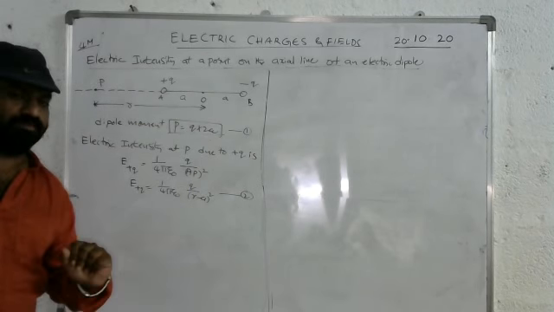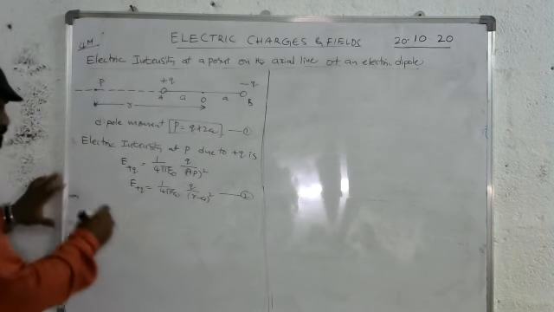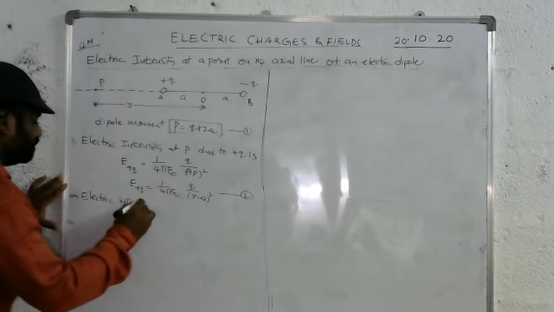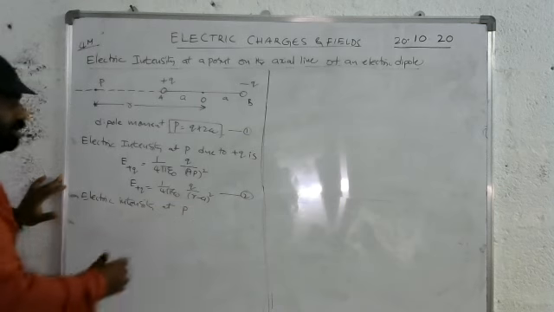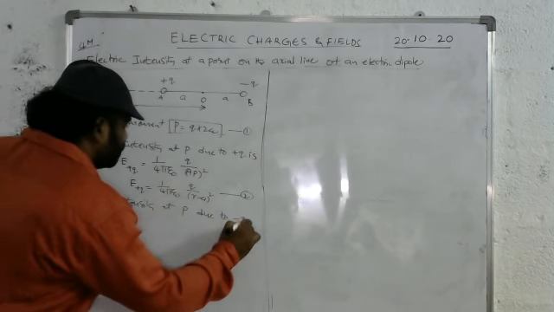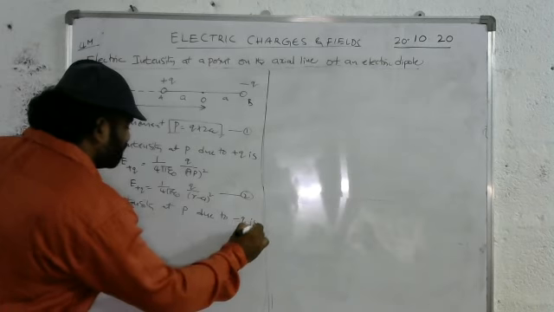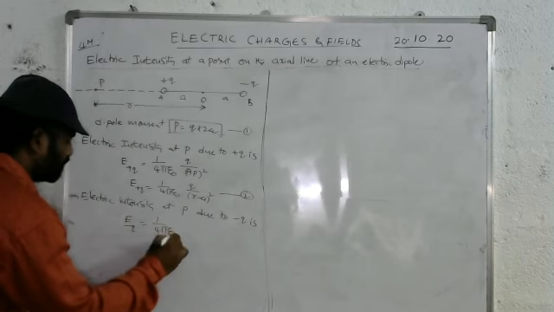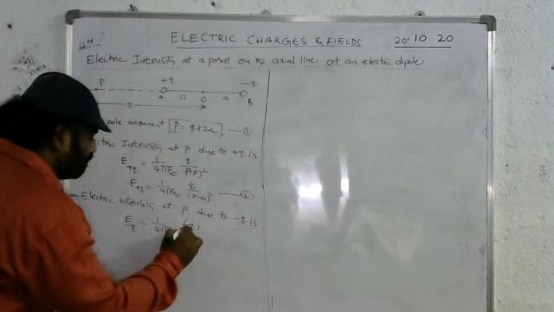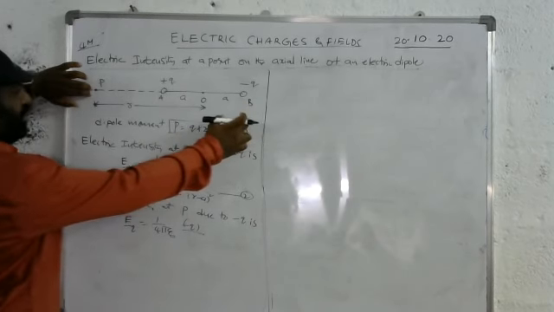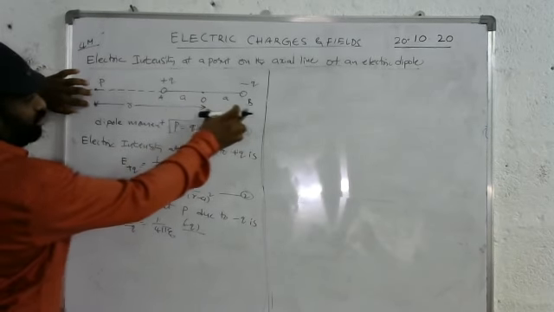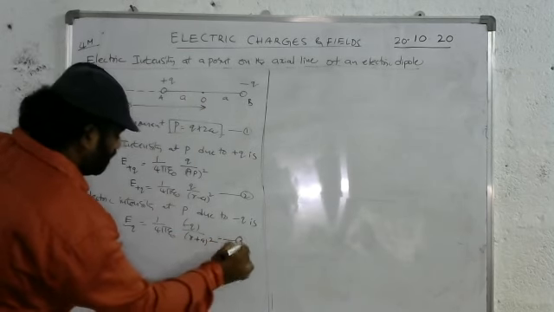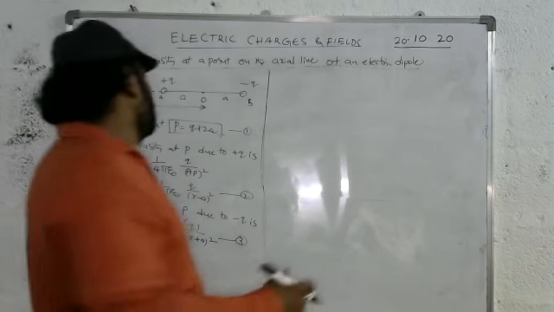In a similar manner, we will find the electric intensity at the same point P due to the negative charge. Let it be E minus Q. So we have the formula 1 by 4 pi epsilon naught, and since the charge is negative, we write negative Q by distance square. Due to this negative charge at P, the total distance is R and we have the extra distance A, so it becomes R plus A whole square. Let it be equation 3.